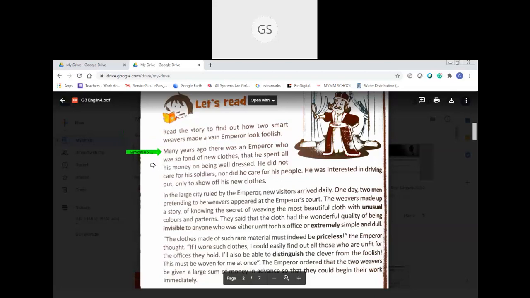spent all his money on being well dressed. He did not care for his soldiers, nor did he care for his people. He was interested in driving out only to show off his new clothes. So you understood that the emperor is so fond of his clothes and he's least bothered about his kingdom, he's least bothered about his soldiers. He doesn't want to worry about the people, isn't it?